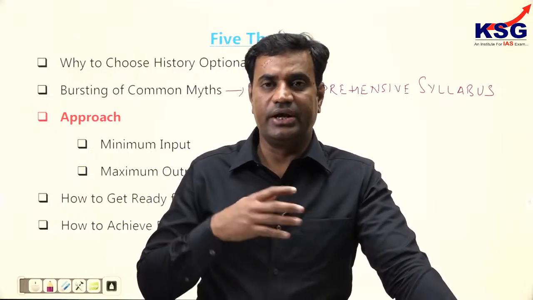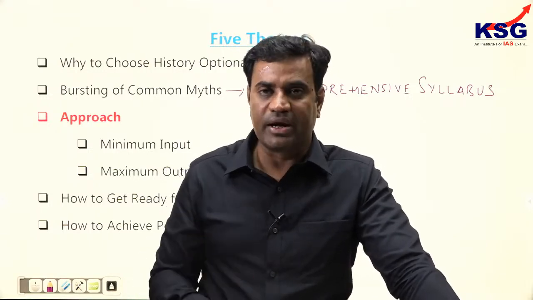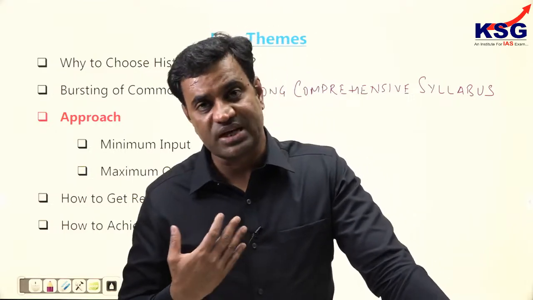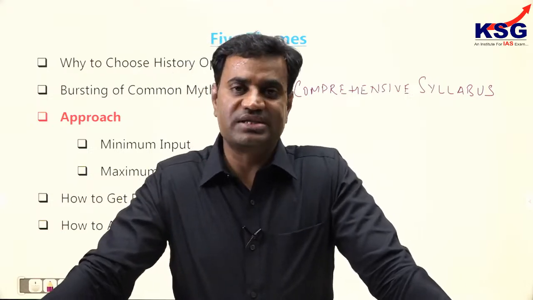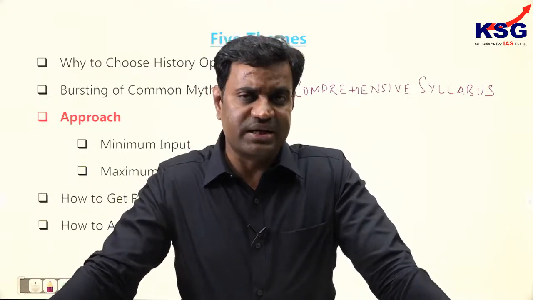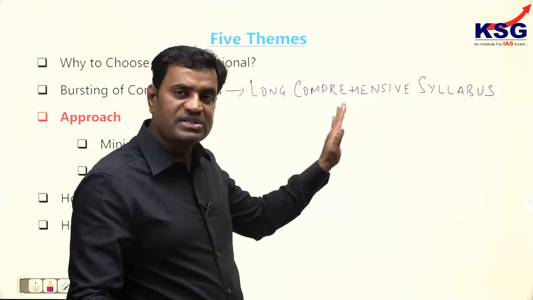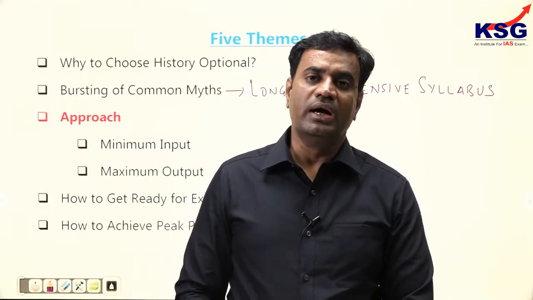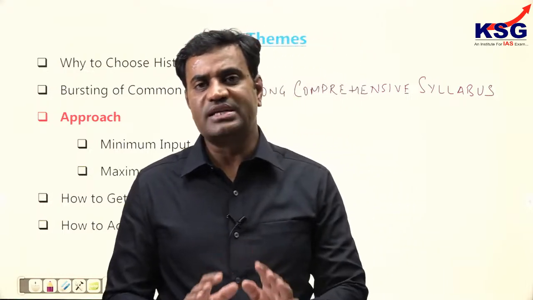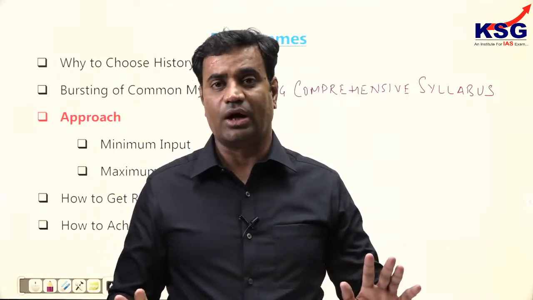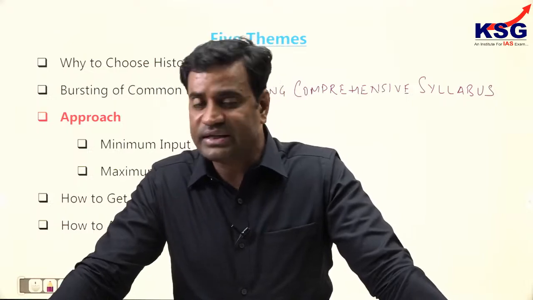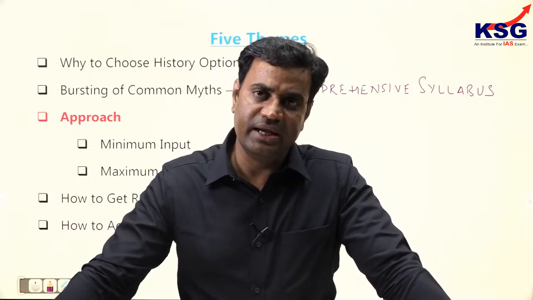So make one thing very clear: don't go by the length, because history has been explicitly mentioned by UPSC, and that is the best part of history, because if you have the topics on the face of it, you can prepare them and you don't have to worry that some inherent topics have been missed out. Clear? And if you look into previous year questions also, no question has been asked beyond the syllabus, because everything is mentioned in the syllabus itself. So the syllabus seems to be large, but at the same time it is an advantage with history, because it helps you become confident about all the syllabus being prepared without any hidden topics. Clear? Hidden add-ons are a very dangerous thing. Here there are no hidden add-ons; rather it has completely explicit topics.